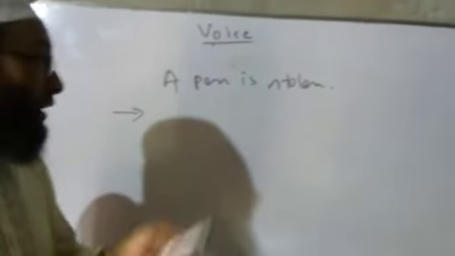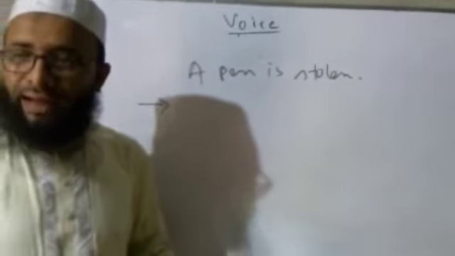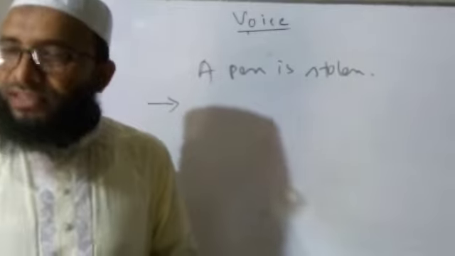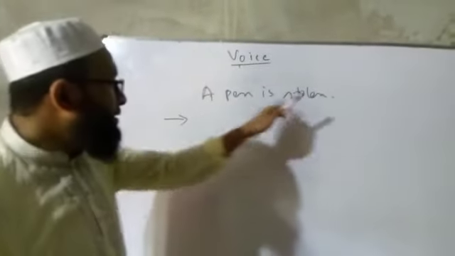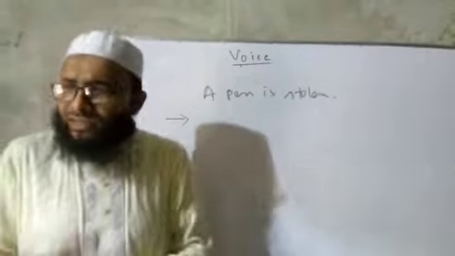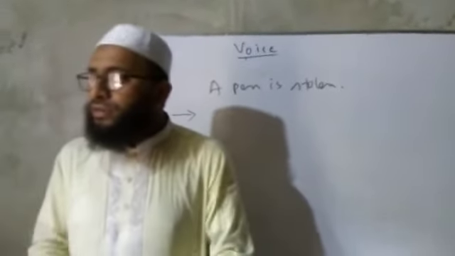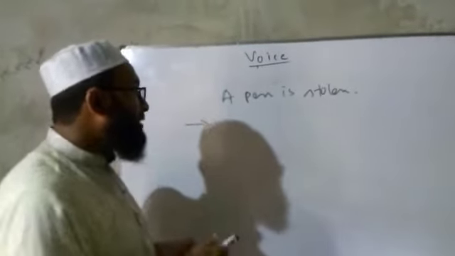Dear students, we know that there is no subject, so we have to bring a subject according to the demand of place and time. The meaning of a pen is stolen: now we know who stole the pen. Generally we know that the man who steals is called a thief. So we can add here a subject, a thief.